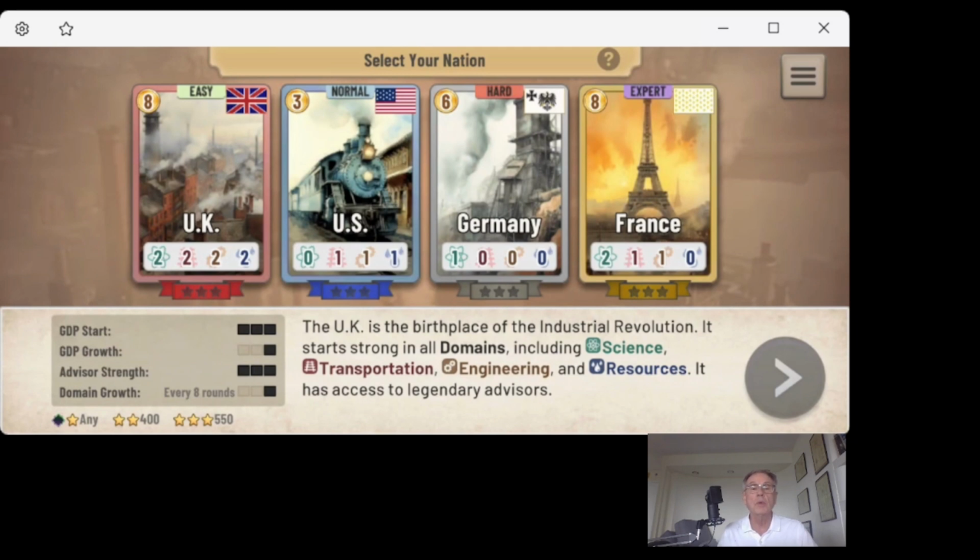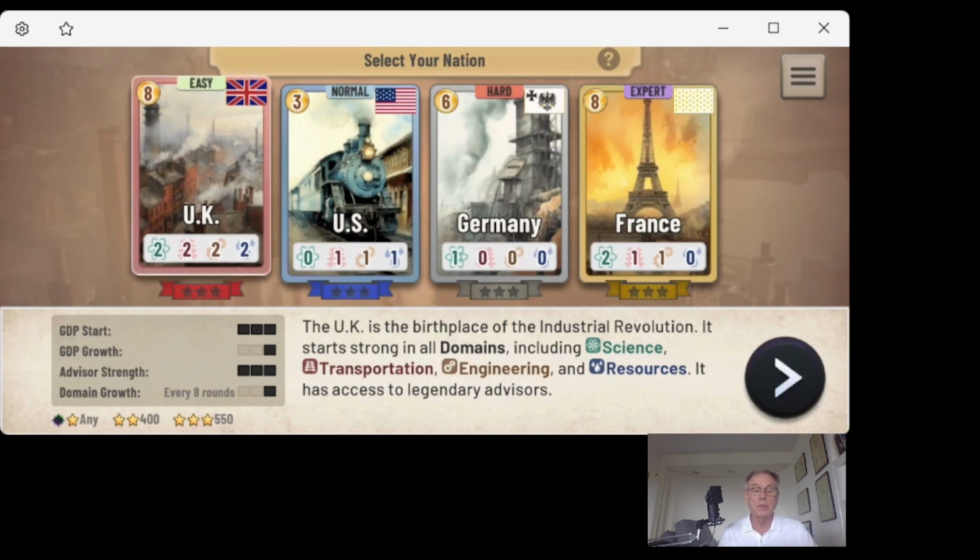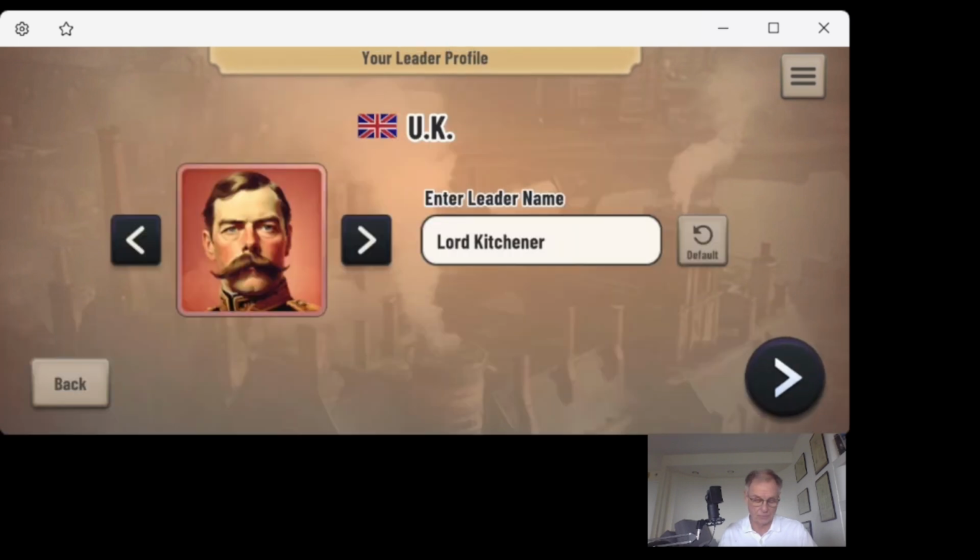The UK, US, Germany, and France compete for 310 breakthroughs. Breakthroughs provide progress points needed to win. We select the UK. It starts strong in money and talent. Then we select an avatar to represent our persona. This sets the tone but has no effect on gameplay. We select from 4 of the most interesting and influential figures of the period.